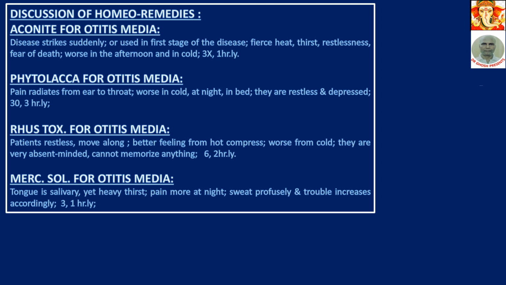Discussion of homeo remedies. Aconite for otitis media. Disease strikes suddenly. This is the characteristic of aconite. Or used in the first stage of the disease. Fierce heat, thirst, restlessness, fear of death, worse in the afternoon and in cold. Give Aconite 3x 1 hourly.